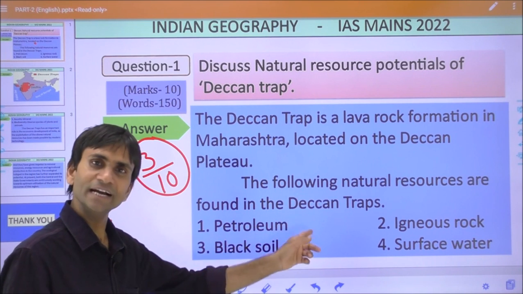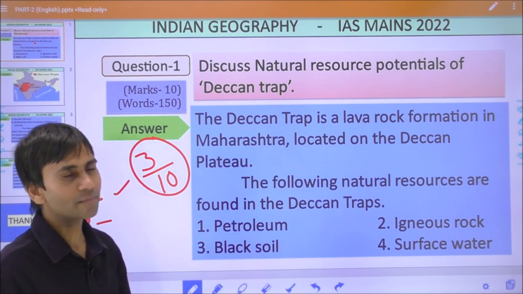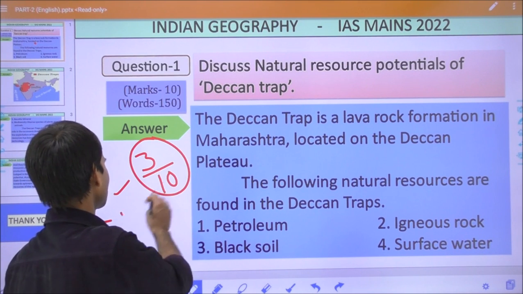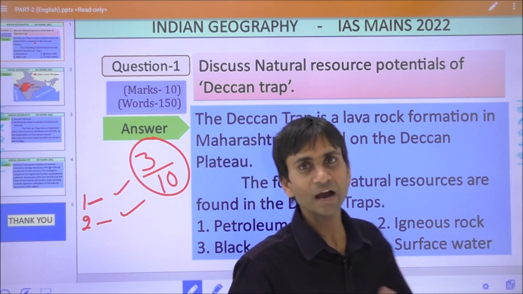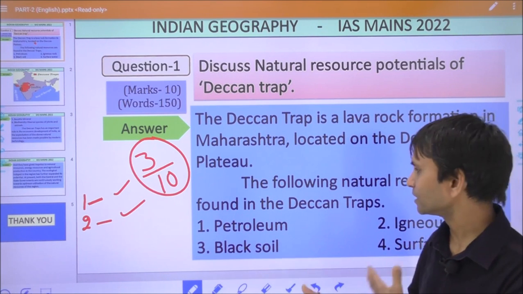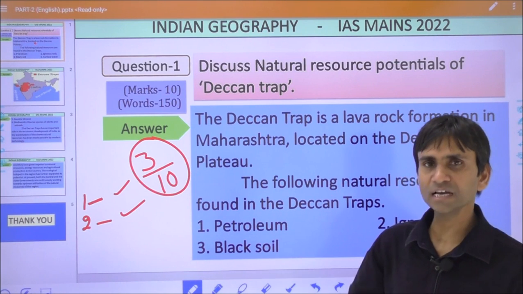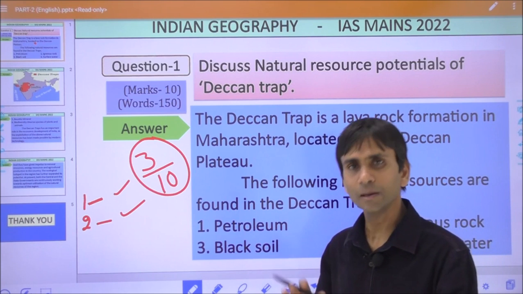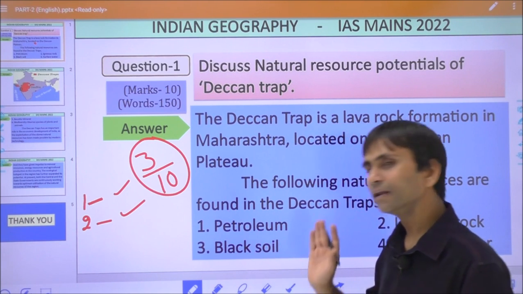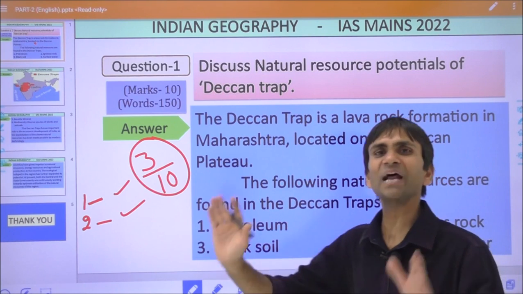As the candidate has written these natural resources in the Deccan Trap, we may agree with the student: petroleum, maybe the Bombay High, the important petroleum reserve of India, and the Saurashtra region where Ankleshwar and other petroleum resources are available. Black soil, but here you must give the priority.